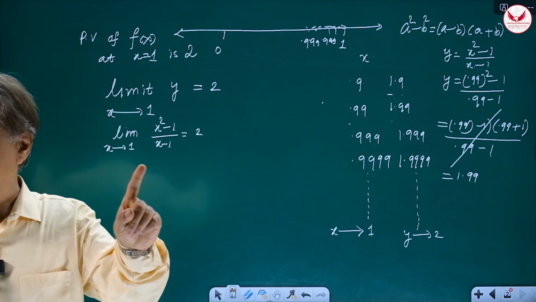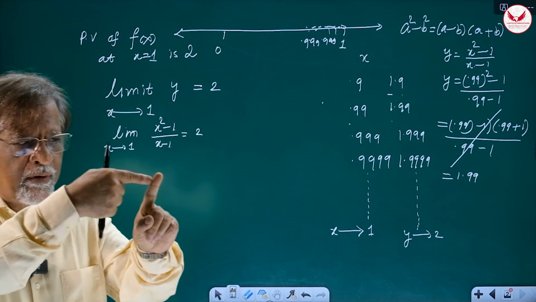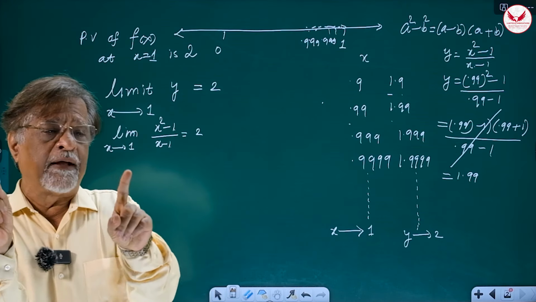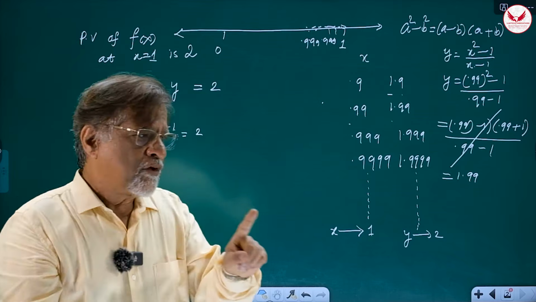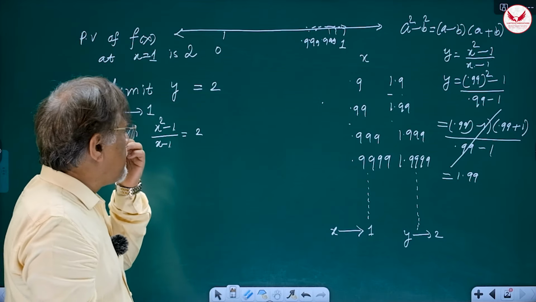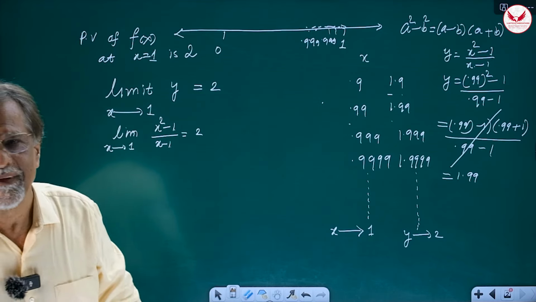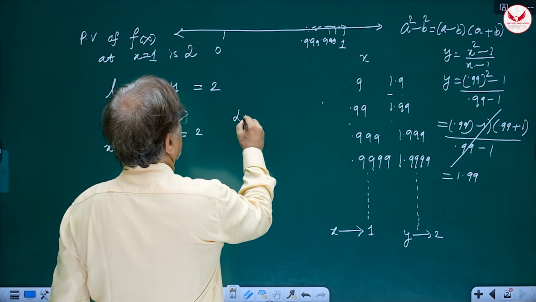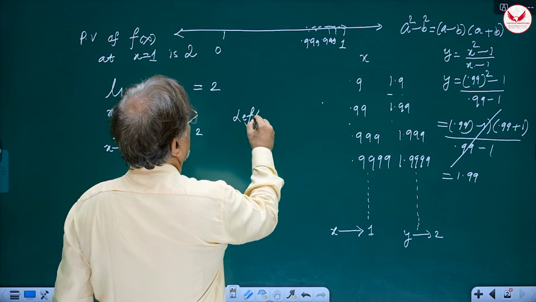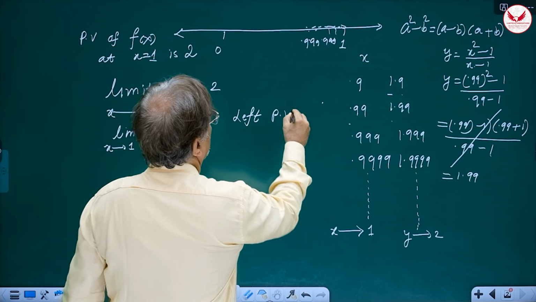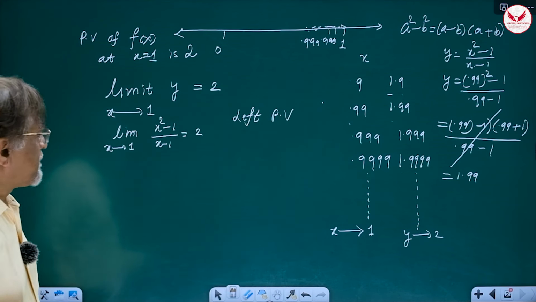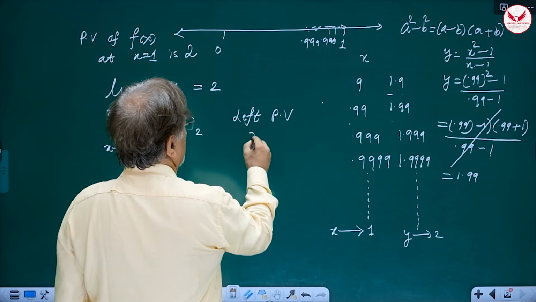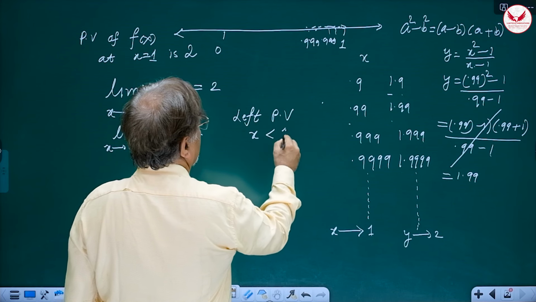Correct? So, my direction of approach is from left to right, from the values which are less than 1 and are approaching 1. So, actually speaking, this is a left predicted value. It is not actually the predicted value, it is called left PV. Why? Because essentially we are approaching 1 through the values of x which are less than 1.